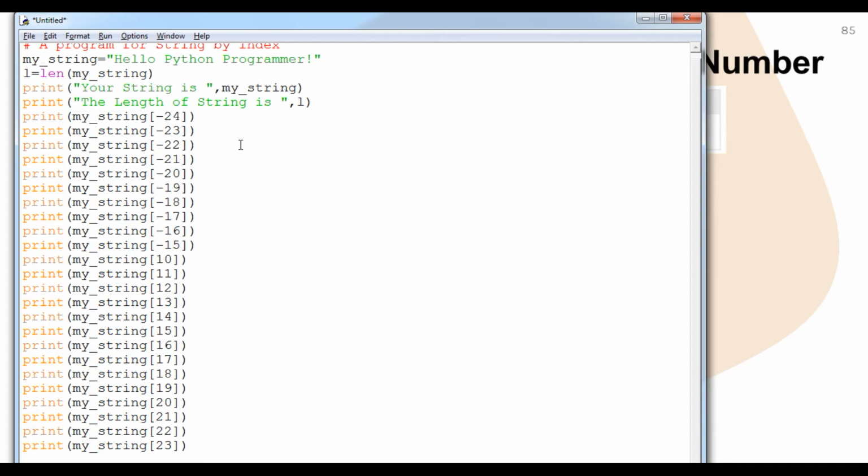-16, -15, -14, -13, -12, -11, -10, here is -9, okay, and -8, -7, -6, -5, -4, -3, -2, and -1.